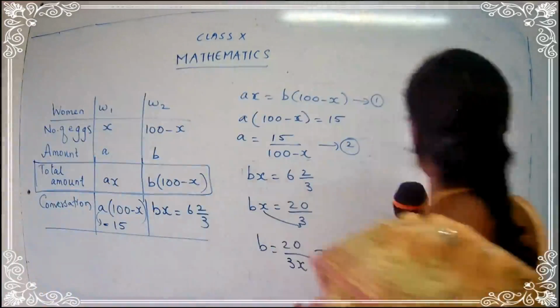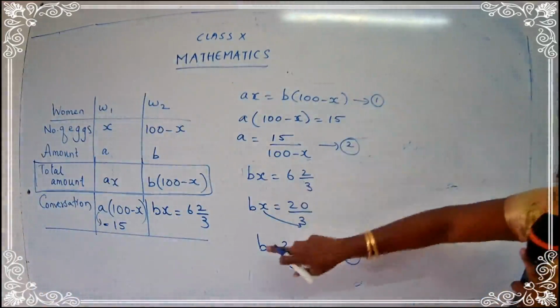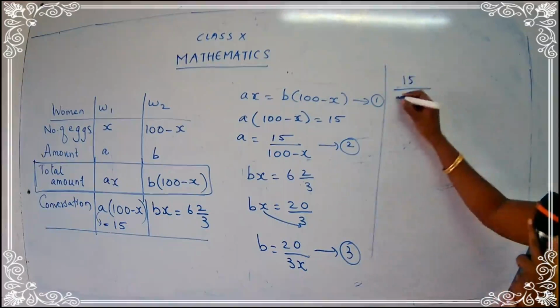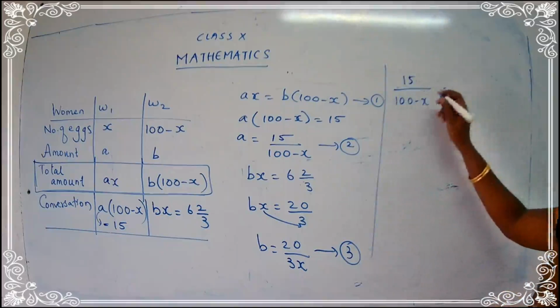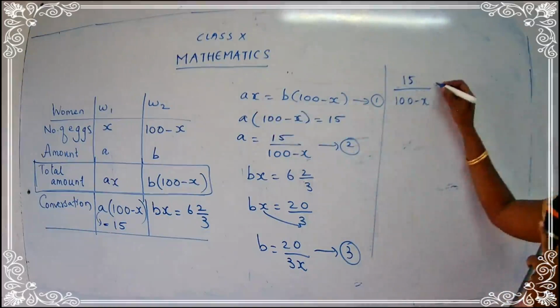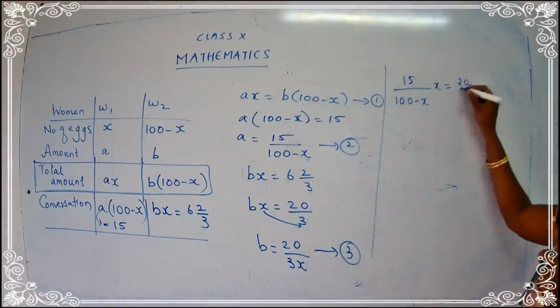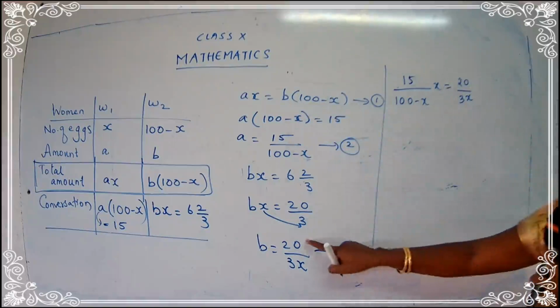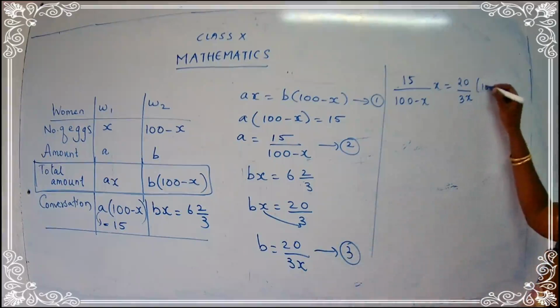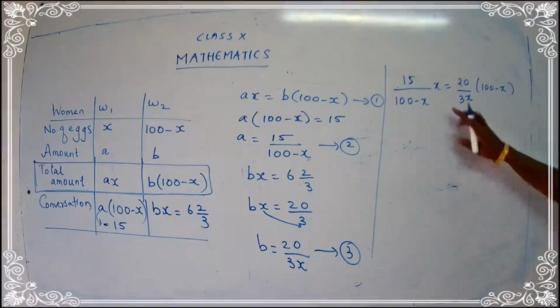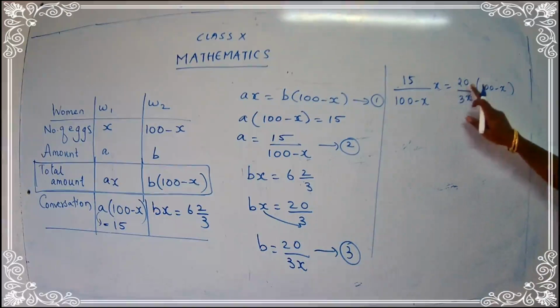A is what? 15 upon 100 minus x, into x, is equal to B, which is 20 upon 3x, 100 minus x. Be careful: 15 upon 100 minus x into x is equal to 20 upon 3x, 100 minus x.